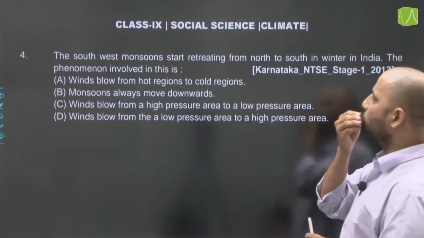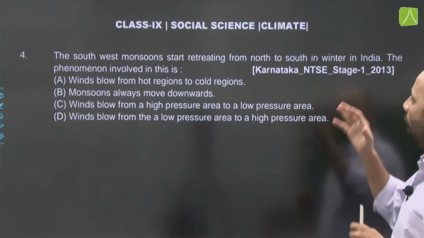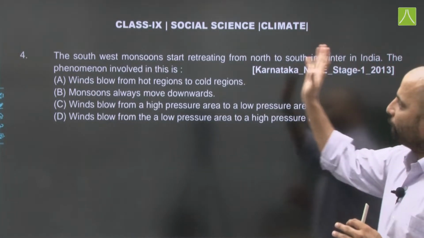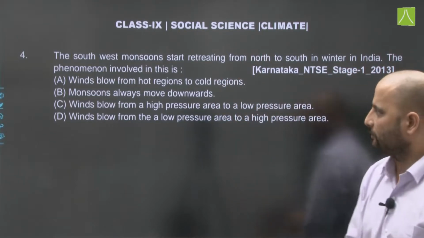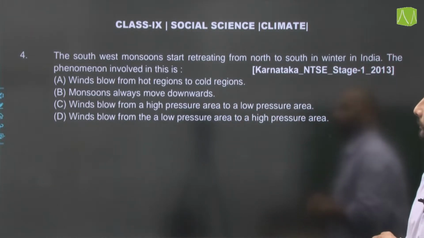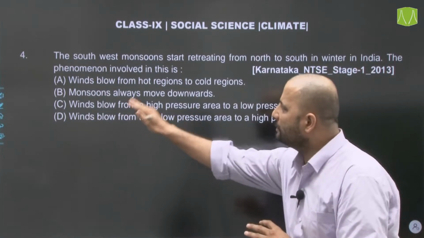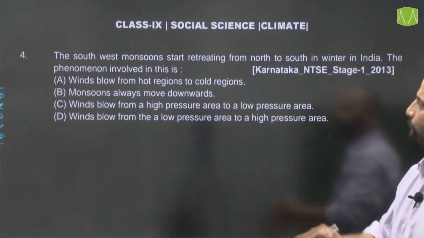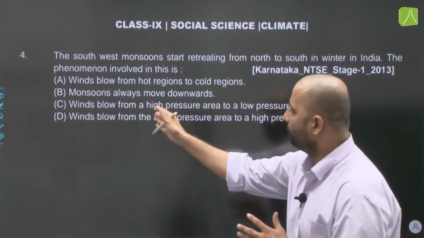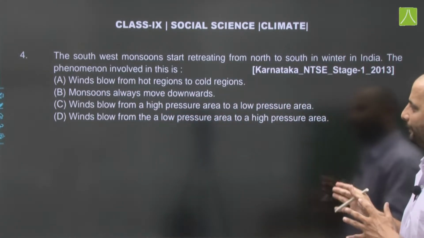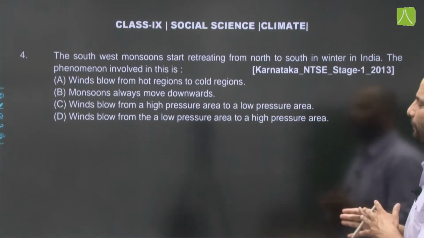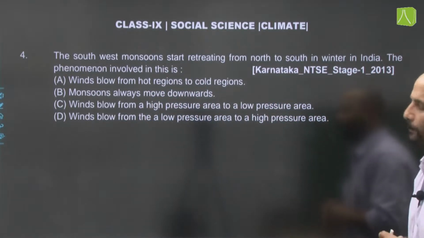The southwest monsoon starts retreating from north to south in winter in India. The phenomenon involved in this is, now this is from Karnataka NTSE stage 1 2013. Options provided are winds blow from hot regions to cold regions, monsoons always move downwards, winds blow from a high pressure area to a low pressure area, or winds blow from a low pressure area to a high pressure area.